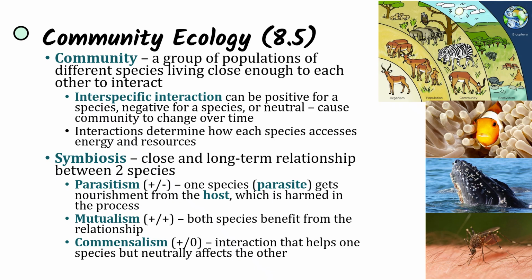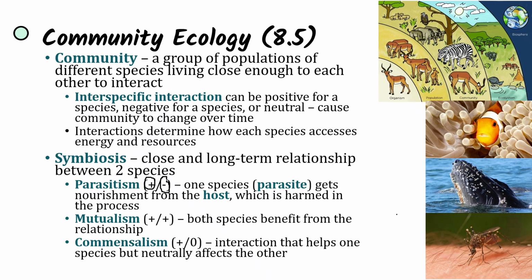And interactions determine how each species accesses energy and resources as these species learn to coexist, and as natural selection and biological fitness are going to favor behaviors that allow all of these individuals to survive and reproduce. So we can look at symbiosis, which are close and long-term relationships between two species, and we see parasitism, where one species is benefiting and the other one is losing out. One species, the parasite, is going to get nourishment from the host, which is harmed in the process.